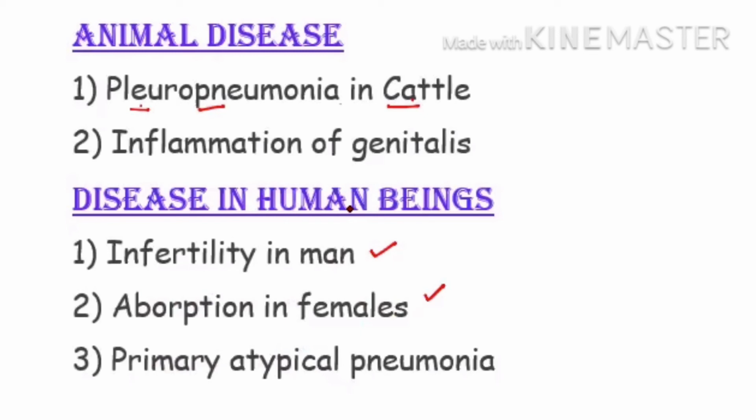Basic concept you have to just remember that mycoplasma are gram negative, they are wall-less, that is why they are pleomorphic, and they are known as jokers of plant kingdom. Because they are wall-less, they are insensitive to penicillin. Because they are wall-less, they can pass through bacteriological filter, but they can be cultured in vitro also, so they are neither bacteria, nor virus. They are intermediate between bacteria and virus.